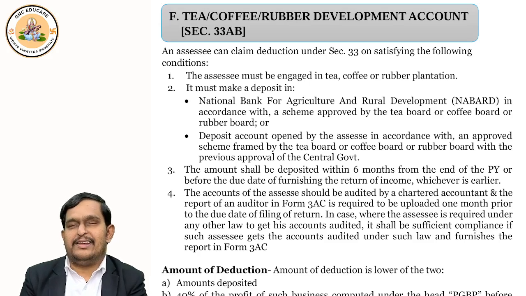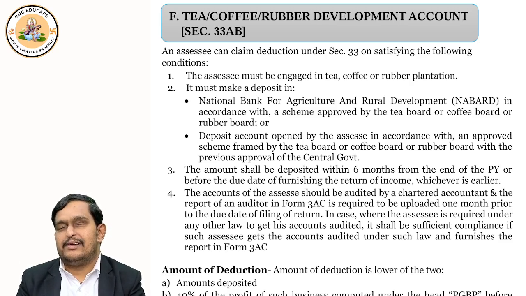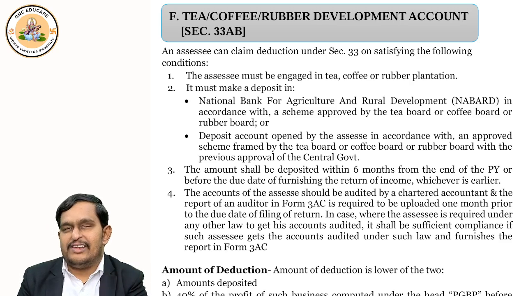Welcome back everybody, and in this small lecture we'll discuss section 33AB and section 33ABA. Two sections will be covered, small sections, a small video for this. Okay, so first topic is tea, coffee, rubber development account.